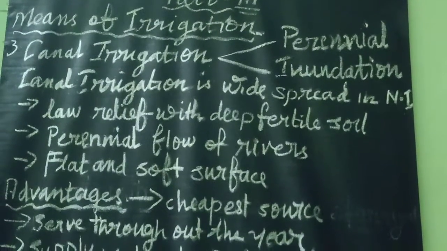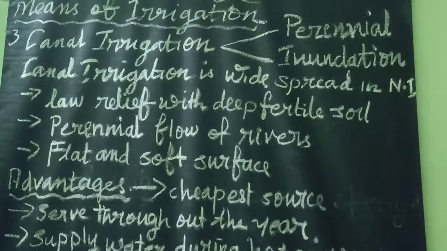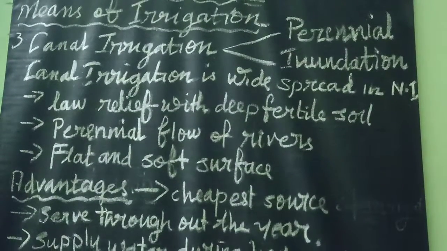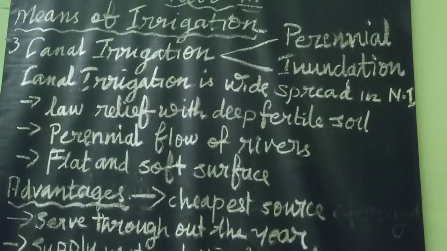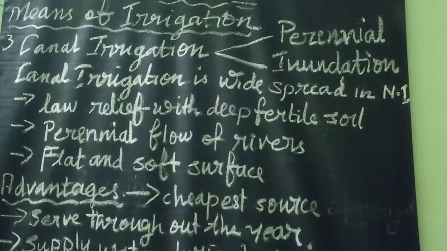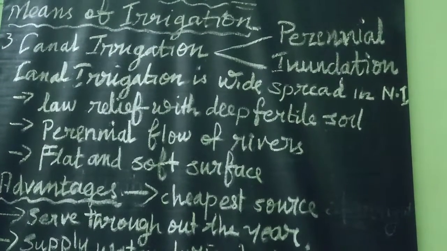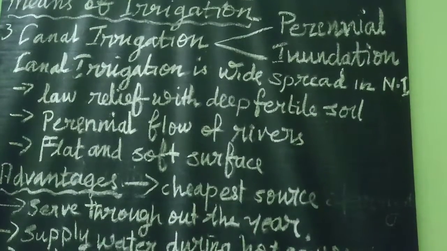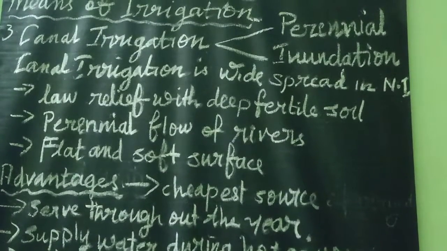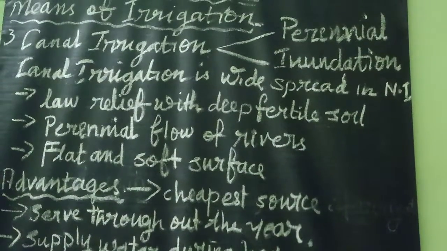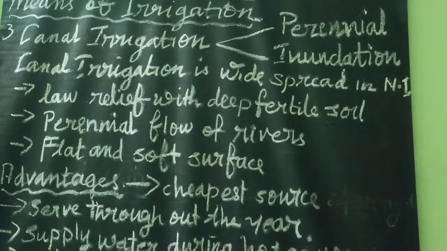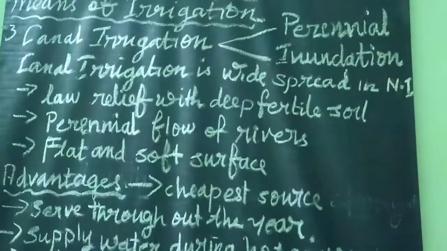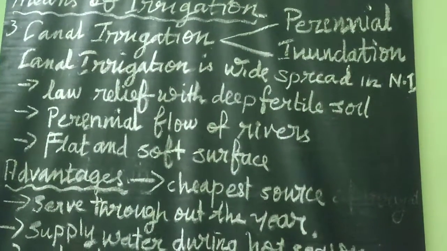Canal irrigation amounts to nearly 40% of the total irrigated area in the country. It is one of the most important sources of irrigation in India, and it is mainly spread in northern India. Why is canal irrigation mainly spread in northern India? First of all, certain features are there in northern India.